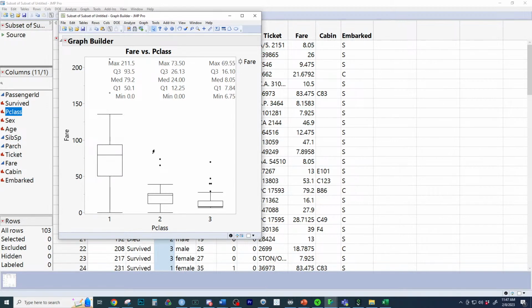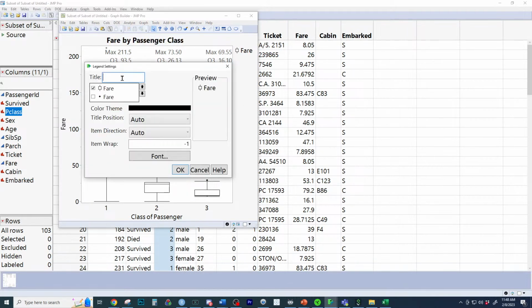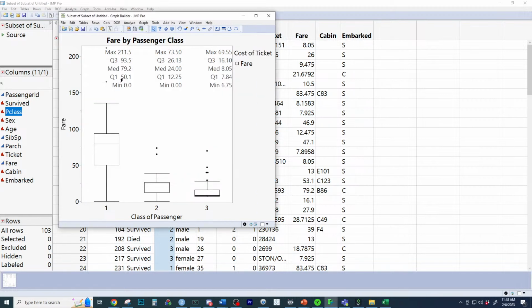And yeah, whoa. What's really interesting to you about first class tickets? We're going to delete that. And let's say class of passenger. Did I spell passenger? And fare by passenger class. Yeah, there it is, and there it is. And then cost of ticket. That's good right there. What do you notice about some first class, which is pretty crazy?